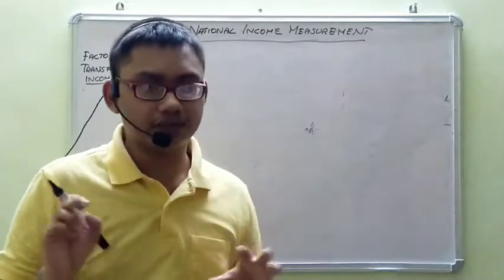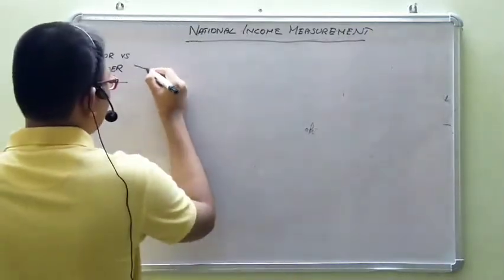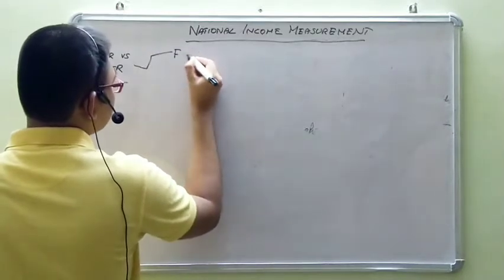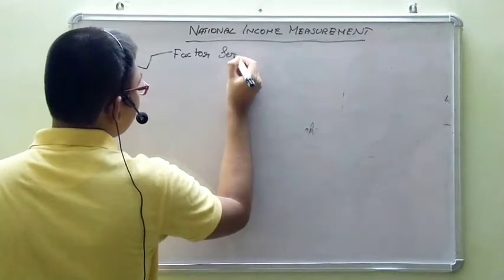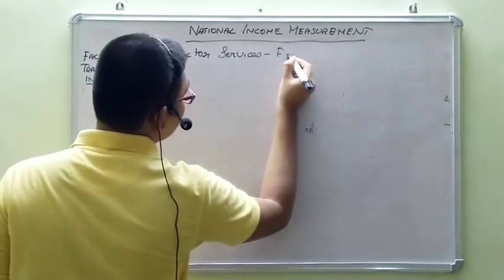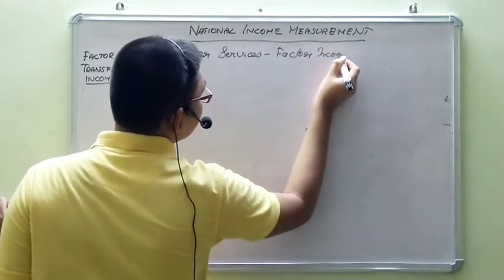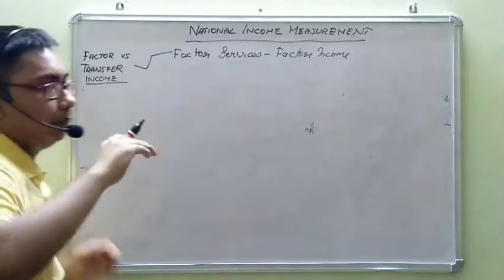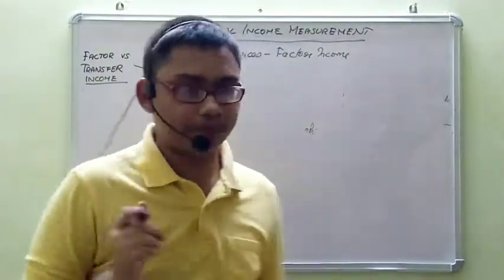So these incomes which are supplied in return for factor services, and such incomes are called factor income. They are two-way. One person is supplying something and in return he is receiving this factor income.